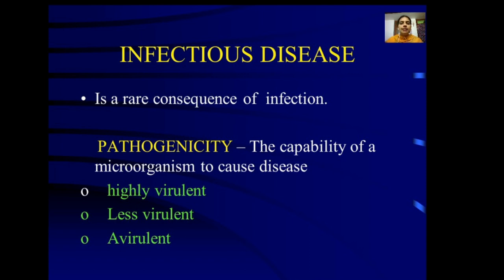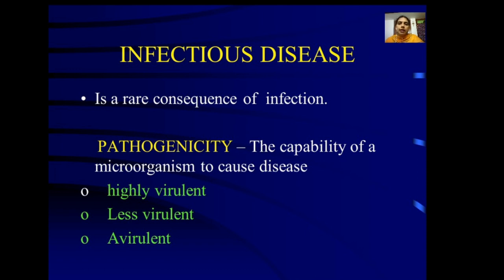So what exactly is infectious disease? Infectious disease is said to be the rare consequence of infection. For this we have to understand what is pathogenicity and virulence of the organism. Pathogenicity is the capability of the microorganism to cause a disease. How far the microorganism is able to cause a disease is called pathogenicity.